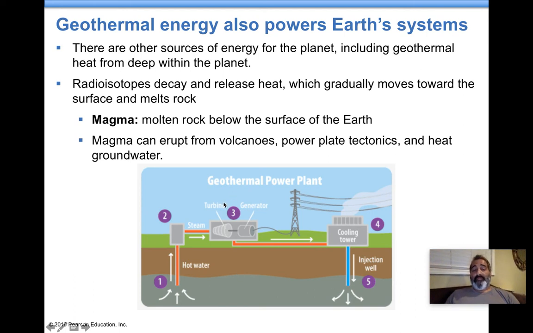Molten rock below the surface of the Earth, magma, right there. So this is geothermal plants. This is generally how they work. They take hot water that's been pumped inside of the Earth and heated by those molten rocks way down there, and heated by rocks that are breaking down. And that heat is now captured and used to make electricity.